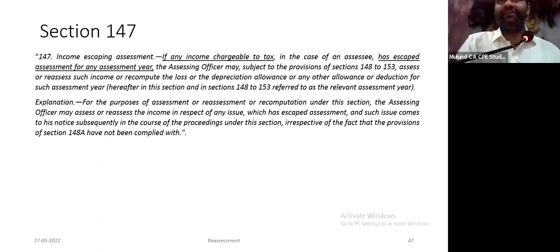Now, for example, here, my argument is, unless and until you prove income has escaped assessment, you cannot reopen. Because now there is no requirement of reason to believe. You have to simply say income has escaped assessment.